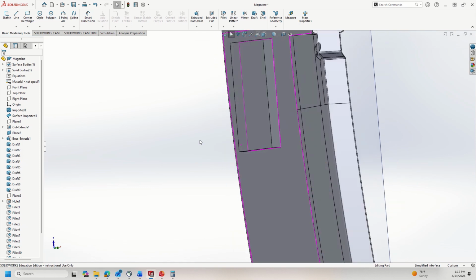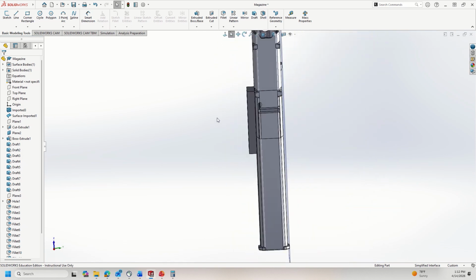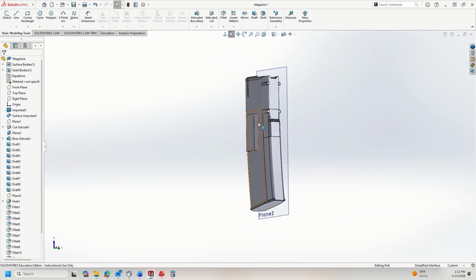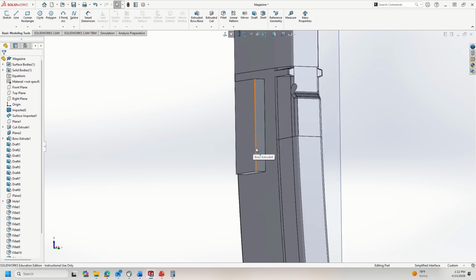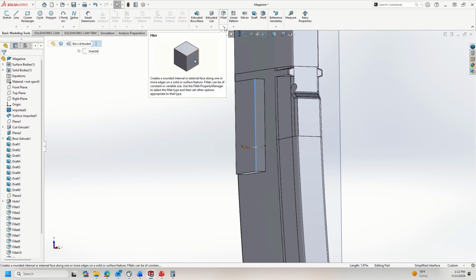And we now have our modified magazine that has a slightly unsightly bump on the side of it to hold all of the stuff we need for our device. I wanted to make it look a little nicer, so I can also add in some fillets so it's not quite as rough.